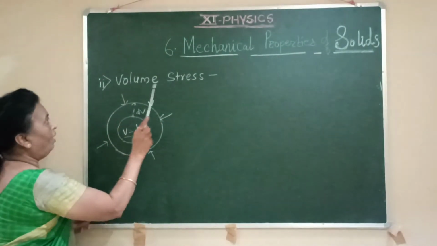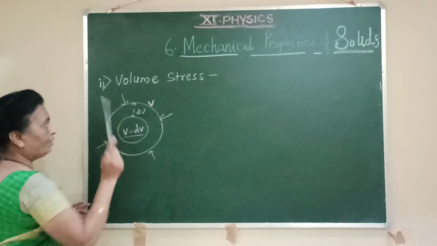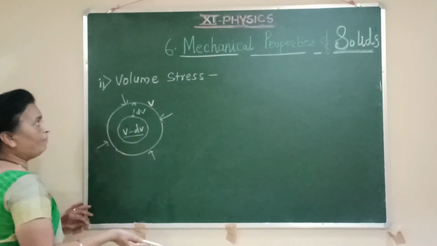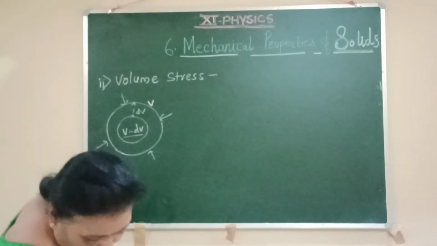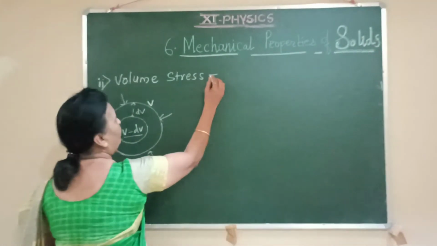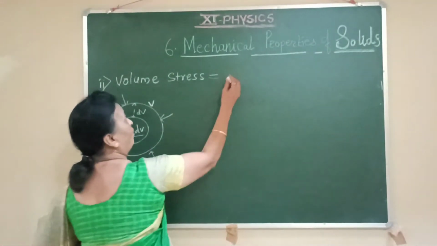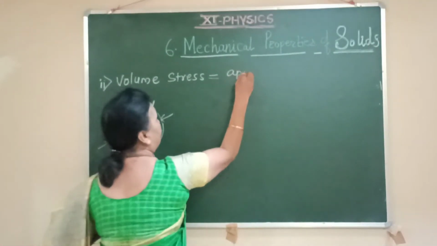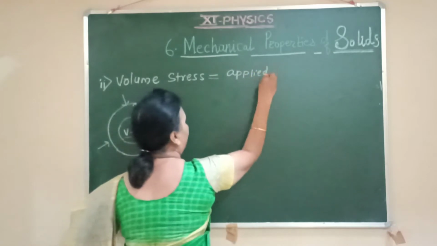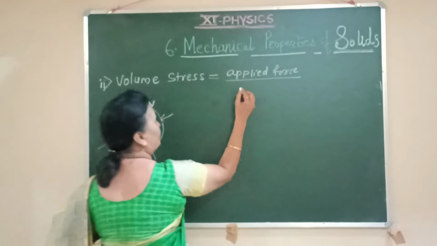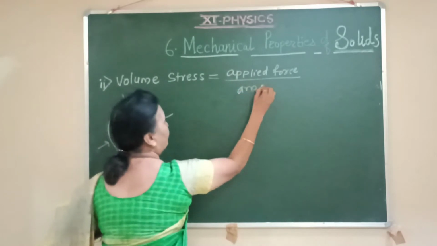In order to have volume stress, there should be a change in volume of that body because of the application of force, and for that we can say the volume stress, by definition, is equal to the applied force. Stress of any type can be found by the same formula, that is applied force upon area of cross section.